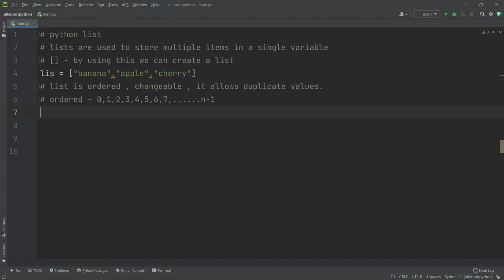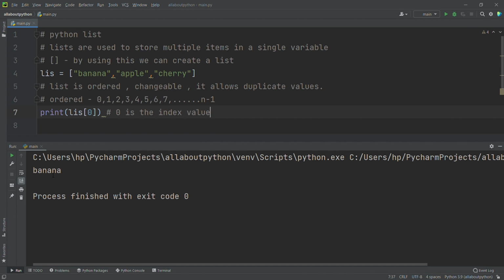Here the list is ordered, in the sense you can ask whether we can change the order or not. They have specific functions to change the order, but as of now we will discuss without changing anything. So if I want to access the first element inside the list, I am going to say print of lis of 0. This is the way we access: we give the variable name, open the square brackets, and give the index value. Here 0 is the index value.